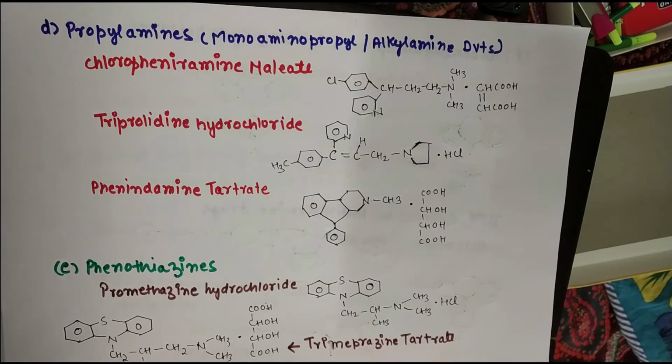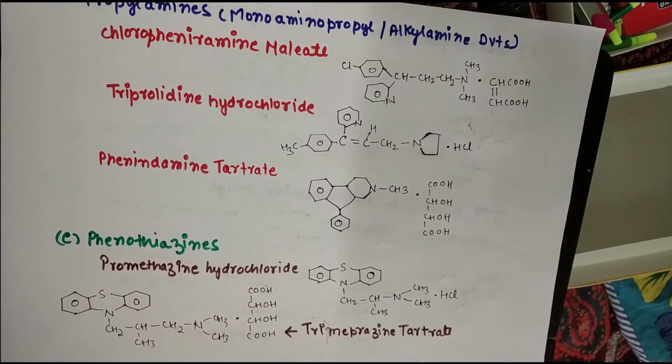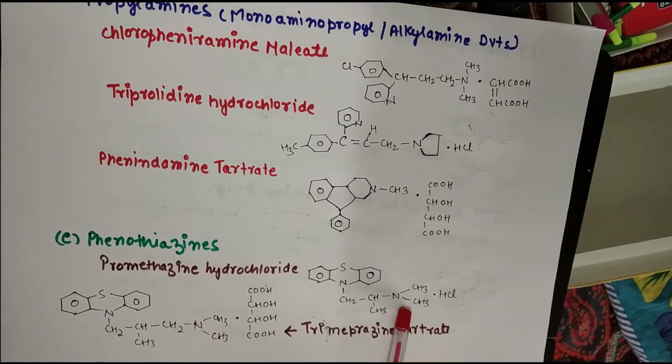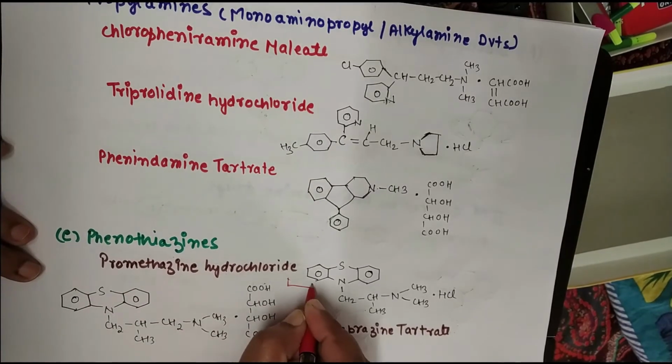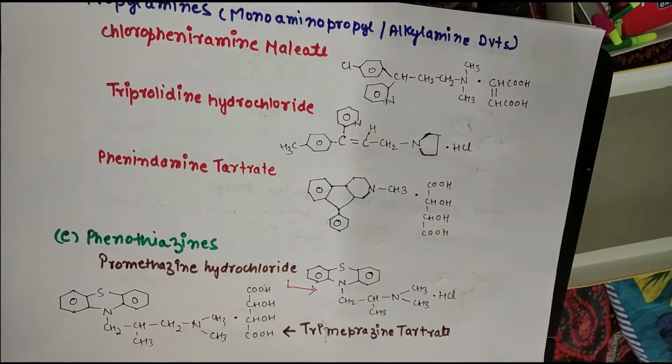The next subcategory is phenothiazine derivatives. Examples are promethazine hydrochloride. So this is the structure of promethazine hydrochloride.